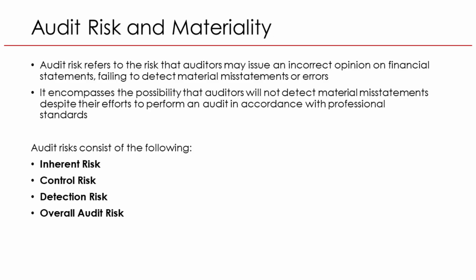2. Control risk. This happens when the company's internal controls don't work properly. Example: in a hospital, if anyone can access patient files without restriction, there's a risk of privacy breaches. 3. Detection risk. This is when the auditor's tests fail to catch an existing error or weakness. Example: during a cyber audit, if the auditor only checks automated reports and skips manual reviews, some security issues may go unnoticed. When you add these together, you get the overall audit risk, the total chance that the audit misses something important. The goal of every good auditor is to keep that overall risk as low as possible.